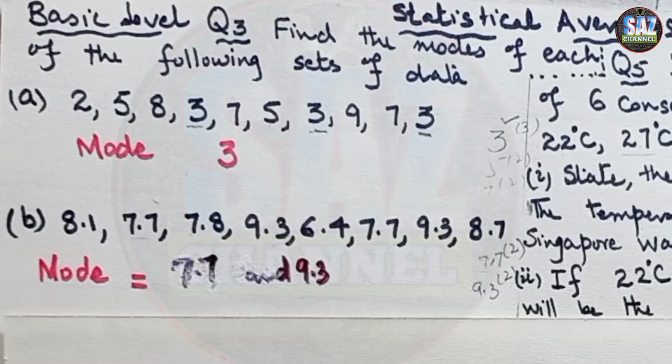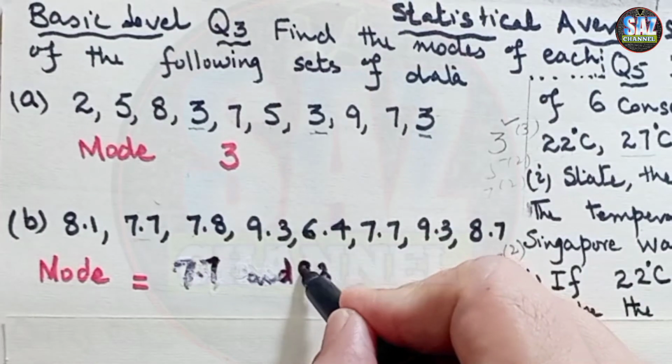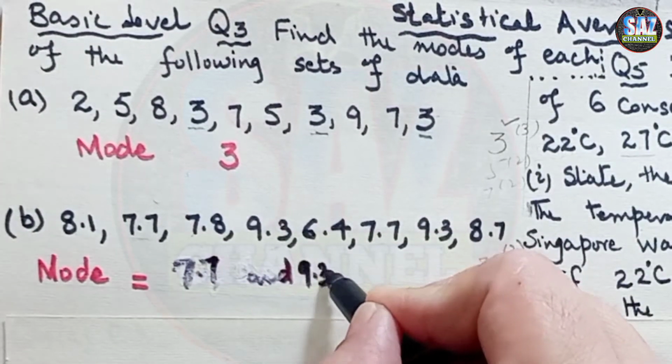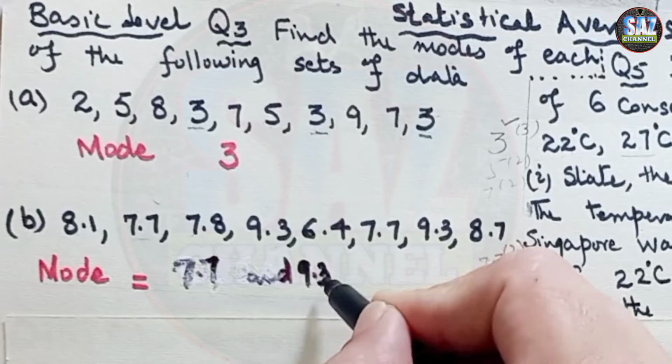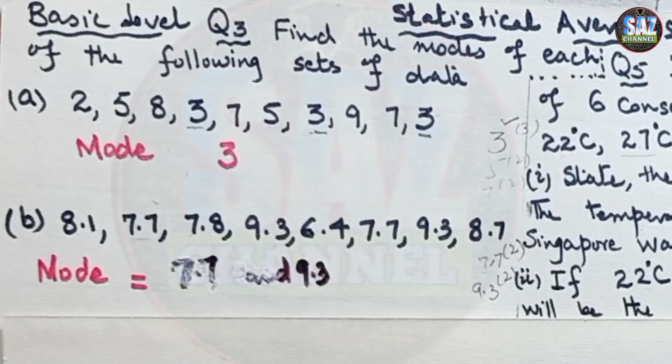If the data has one mode, it is called a unimodal distribution. If the data has 2 modes, it is called bimodal, and if the data has 3 modes, it is called trimodal distribution, and then there are many-modal distributions, or no modes. I hope these are really easy questions, and you can easily secure marks here. Let's move to the next question.